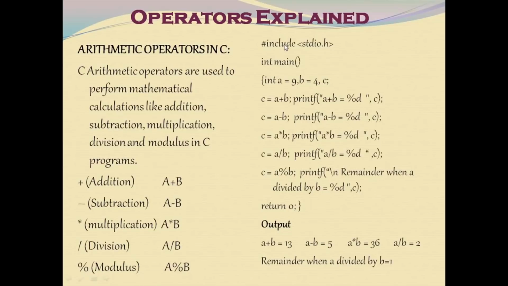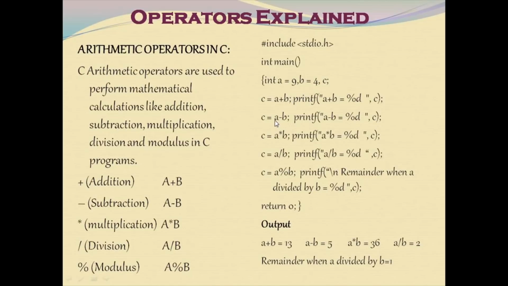Here is the sample code. #include <stdio.h>, int main open curly. We are declaring and initializing two variables a and b as 9 and 4, and another variable is declared as c. Here the arithmetic operator plus is performed on the two variables a and b, and it is stored in c. So this is getting printed here. An arithmetic subtraction operation is performed on the two operands a and b, and it is stored in c, which is getting printed here.